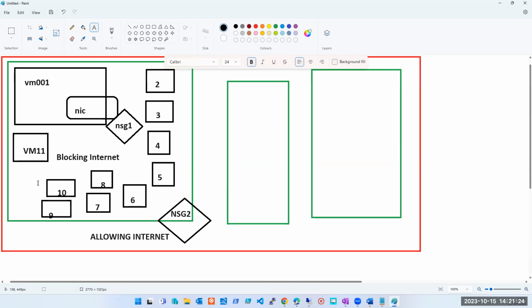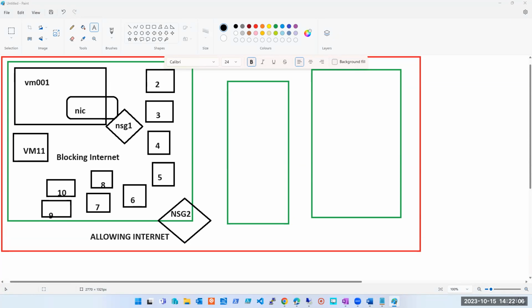First question: looking at the diagram, am I achieving my business requirement or not? My business requirement is that all machines in this subnet should have internet access except for VM001 and VM11. VM001 is blocked, but VM11 is not. We are allowing the internet to VM11. So now I want to block the internet on VM11 also.